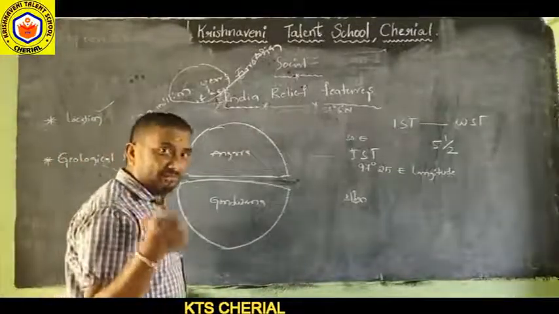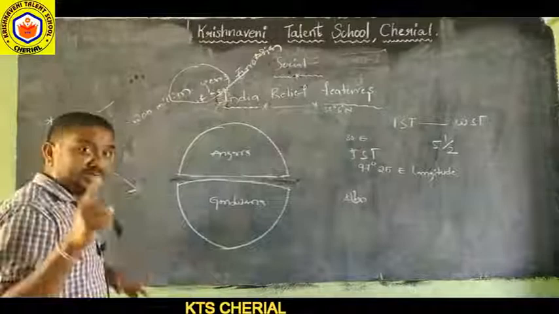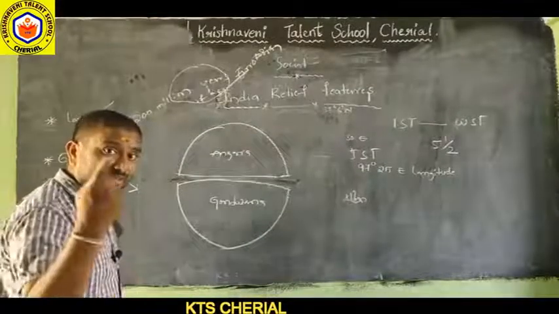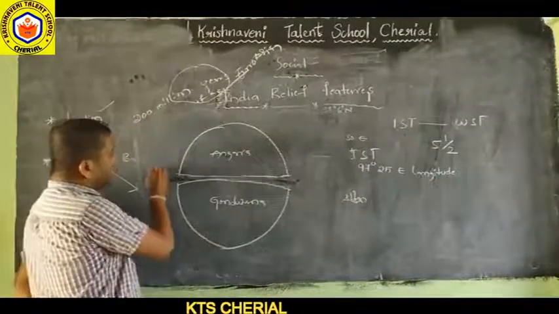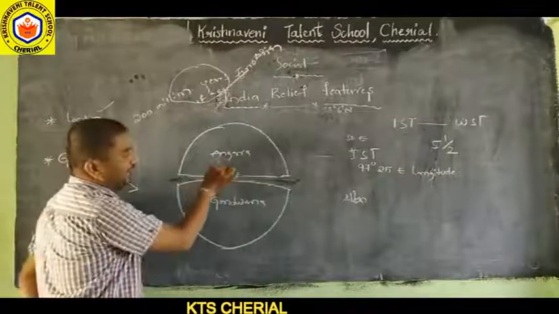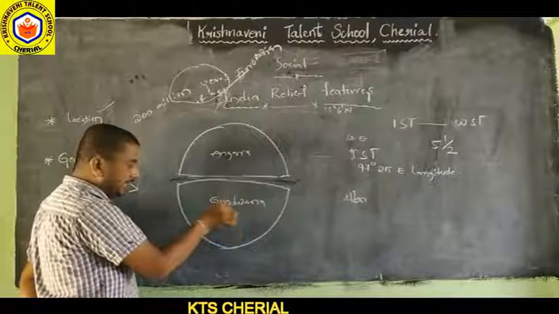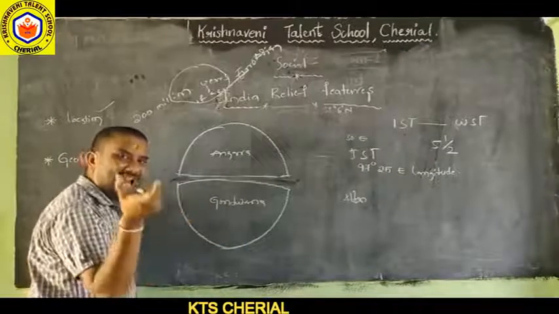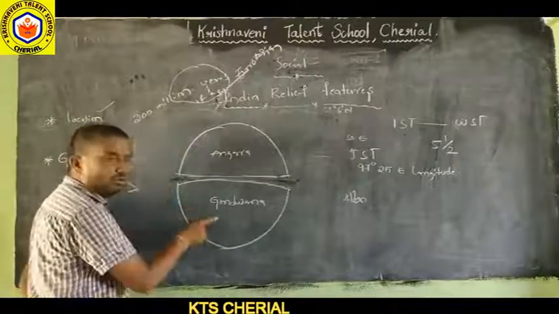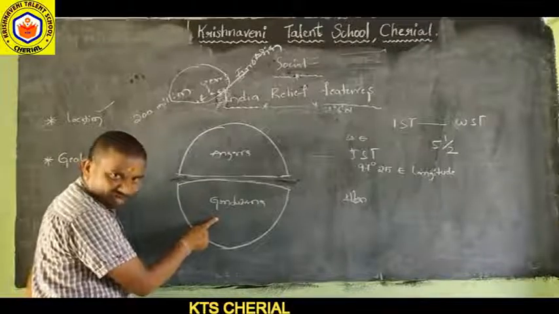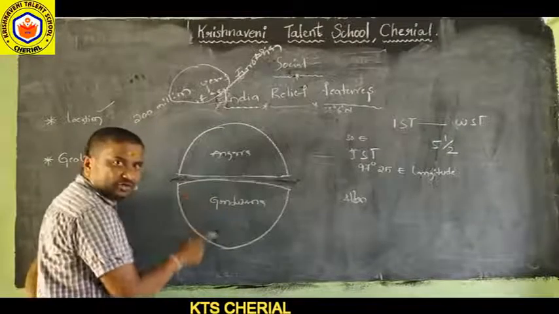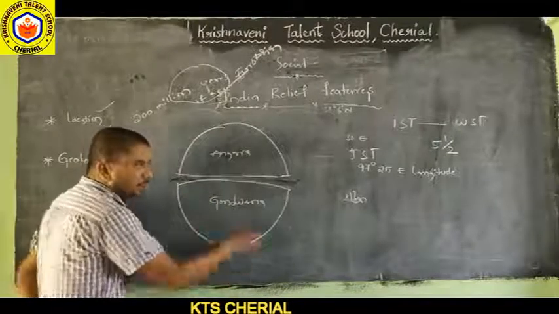Once again, listen. I am repeating. Especially those who are not understanding, listen very carefully. The entire landforms are formed from two landforms: one is the Angara landform, and one is Gondwana land. The Indian landmass is a part of Gondwana land. I already said this, I already taught it. The Indian landmass is a part of Gondwana land.